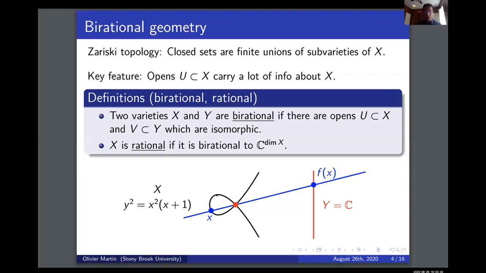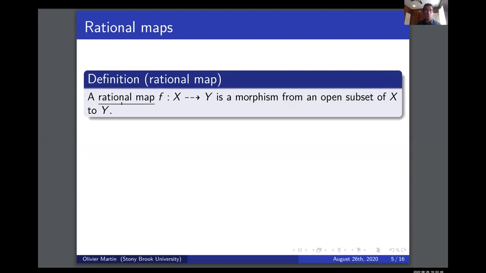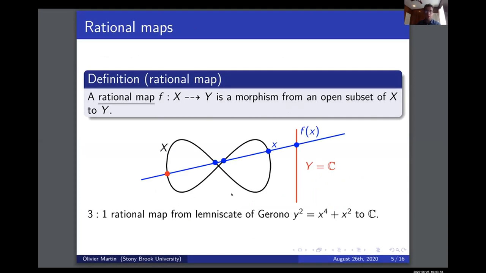maybe not defined on the entirety of the curve, but only on an open set. This is the notion of a rational map. A rational map between varieties is something like a morphism, but it's only defined on an open set of X. Here's another example. It's basically the same construction. Here I could fix the red point, and to a blue point X, I could associate the point of intersection of this line with the red line over here. And it's clear to see that this is a 3-to-1 rational map.